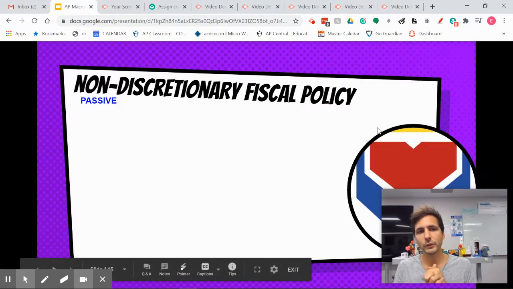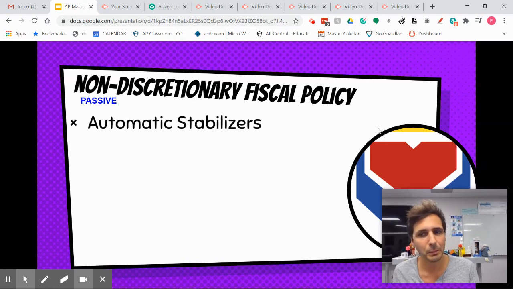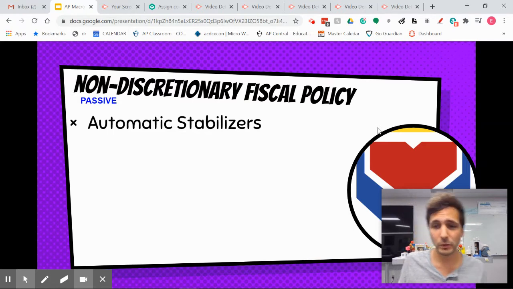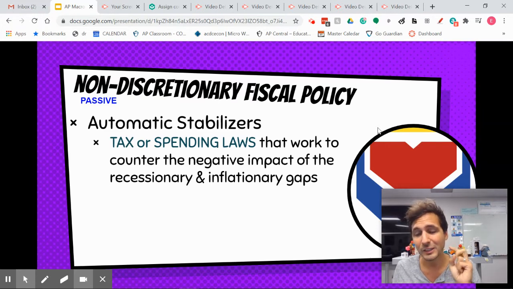So non-discretionary fiscal policy is passive, meaning that we establish these automatic stabilizers before we fell into a recession. They're in place all of the time and they don't change, but they have a positive impact when we have a recessionary or inflationary gap. So most of the time when we're talking about automatic stabilizers, it's tax and spending laws. These are laws that are in place for a long period of time that help, right?